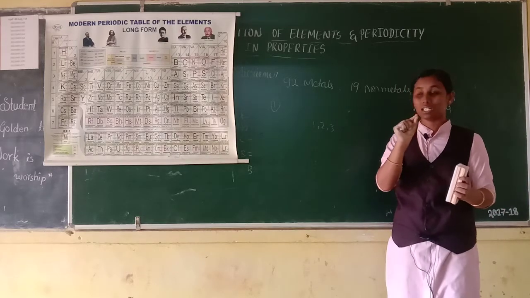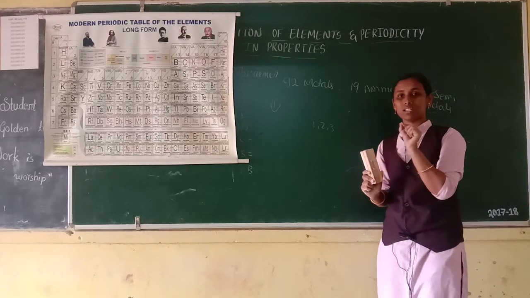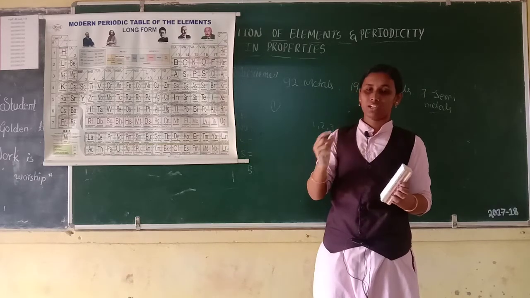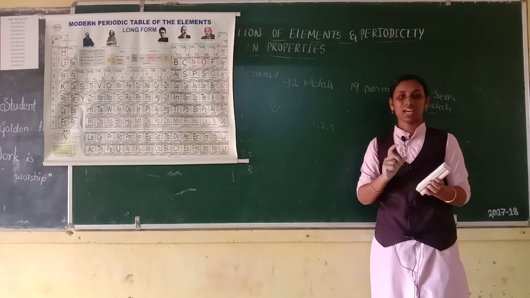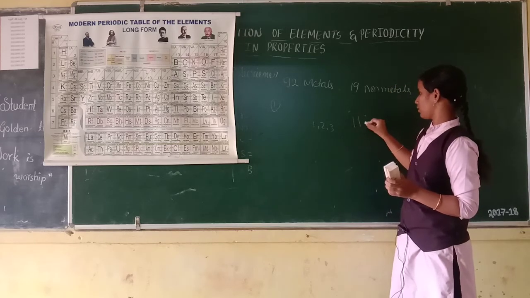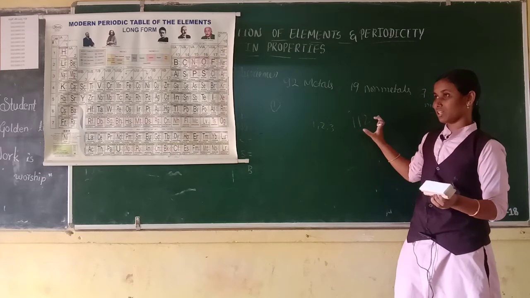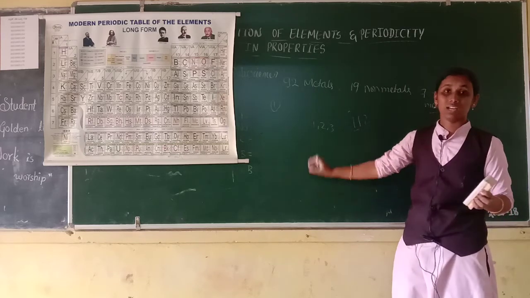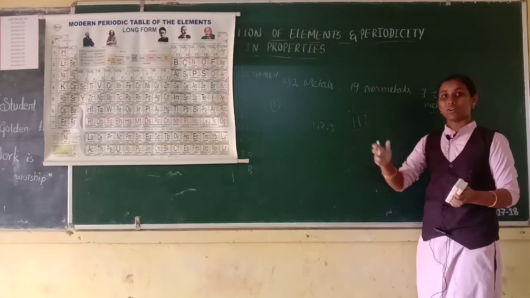0 means nil, 1 means un, 2 means bi, 3 means tri, 4 means quad, 5 means pent, 6 means hex, 7 means hept, 8 means oct, 9 means enn. Can you guess the nomenclature for element 112? What is the name? Unbibium. This is very simple. You should remember the names of the digits only. Then you can easily say the name of an undiscovered element also.